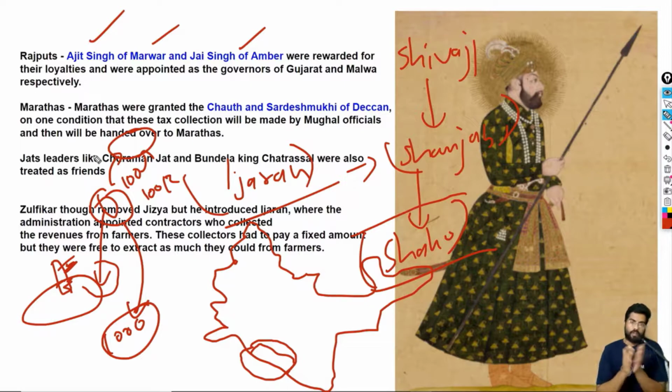Under Zulfikar, this eroded the economy and the agriculture base. So it was becoming a problem. This is actually enough for exams like RRB, NTPC. So let's deal with some MCQs.